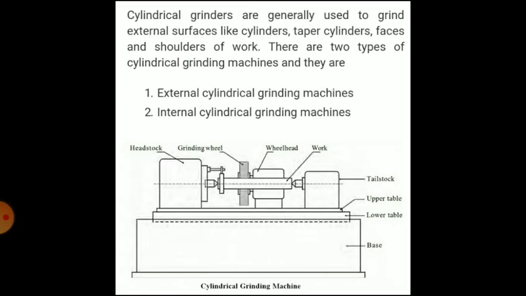Then cylindrical grinder. Cylindrical grinders are generally used to grind external surfaces like cylinders, taper cylinders, faces and shoulders of work. There are two types of cylindrical grinding machines. The first is external cylindrical grinding machine and the second is internal cylindrical grinding machine.